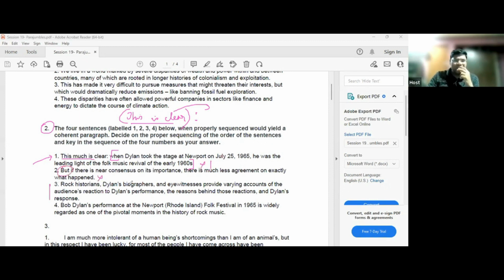Yes, sir. Rock historians, Dylan's biographers, and eyewitnesses provide varying accounts of the audience's reaction to Dylan's performance, the reason behind those reactions, and Dylan's response. So can I say that before you talk about this, you would introduce the festival of 1965? ये performance तो इसी time पे हुआ होगा ना, इसी festival में. So you would talk of the festival first, and then you talk about the performance in that festival. Yes or no?